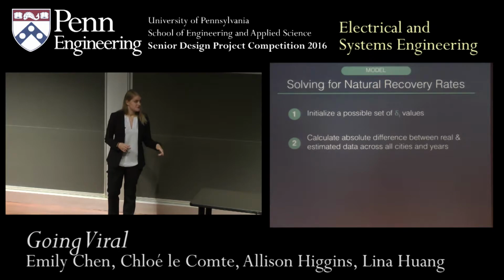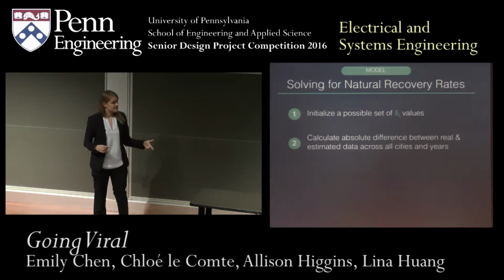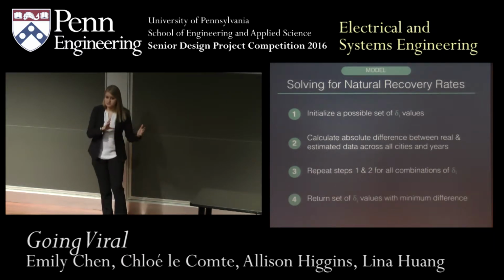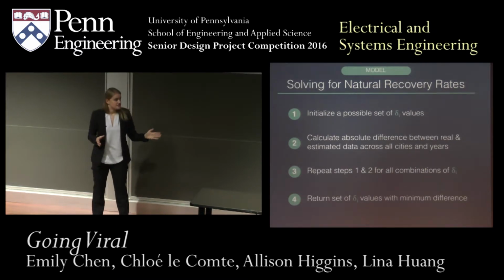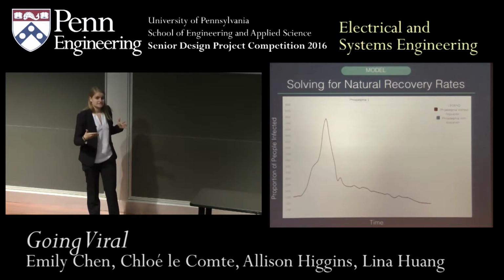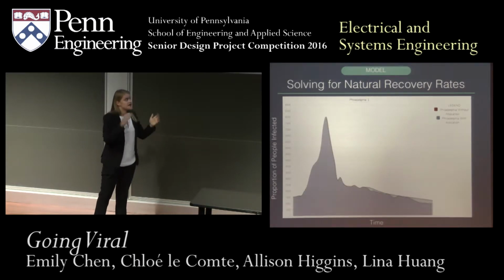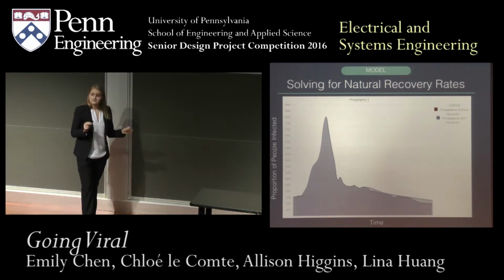We then compared this to the set of actual data from Google Flu Trends, and we found a set of delta values that would ultimately minimize the absolute difference between the actual data from Google Flu and what our model predicts. And once we did this, we were able to select that delta set that would generate curves like the one you see here. So this red graph is what our actual data from Google Flu Trends is for the proportions of populations infected. And the blue graph, which is now shown on top of the red, is what our model predicts. As you can see, these are pretty closely aligned.